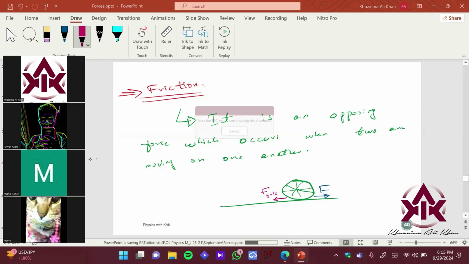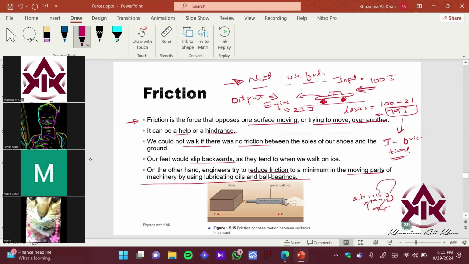Just imagine when it is winter and you're trying to make your hands or your body warm, right? So you rub your two hands against each other. You can rub your two hands against each other right now. You will feel that it is getting warmer, right? So the friction produces heat energy, and heat energy is also useful in winters, but in an engine, in your cars, it is not desirable, right?